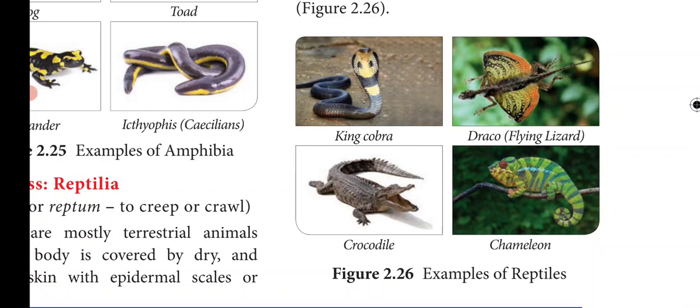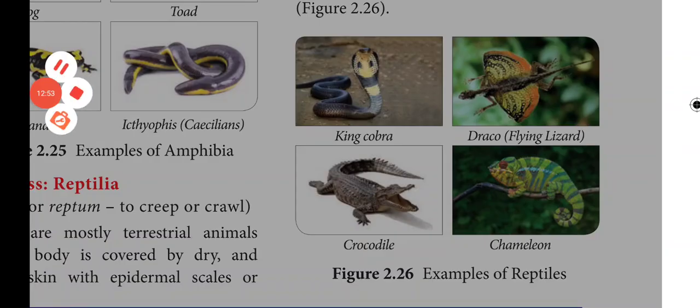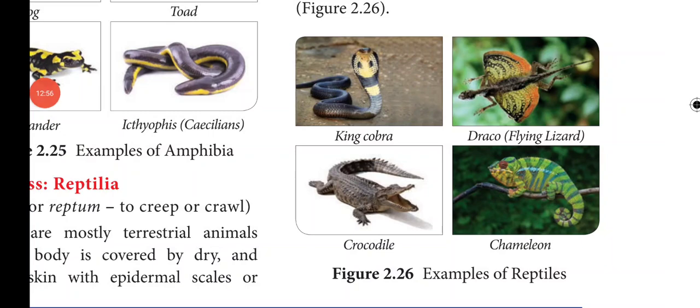They lay cleidoic eggs, that means the eggs are covered by a hard shell, and they also possess extra-embryonic membranes like amnion, allantois, chorion and yolk sac. Excretion is carried out by the metanephric kidneys, and the excretory product is uric acid, that is, they are uricotelic. They are monoecious, that is, both the male and the female reproductive organs are present on the same individual, and fertilization takes place inside the body, and they are oviparous, that is, egg laying.